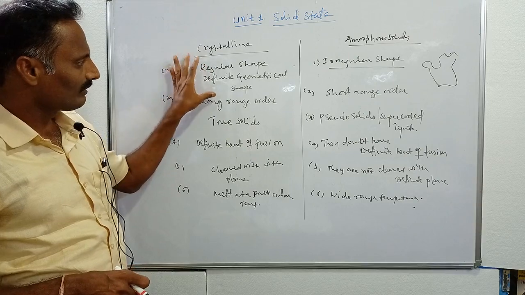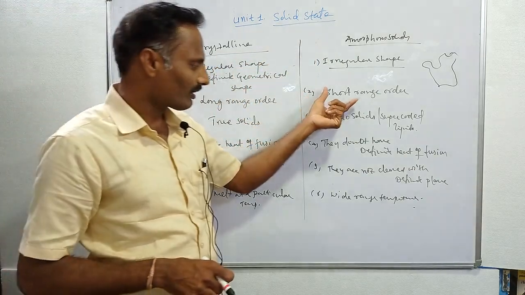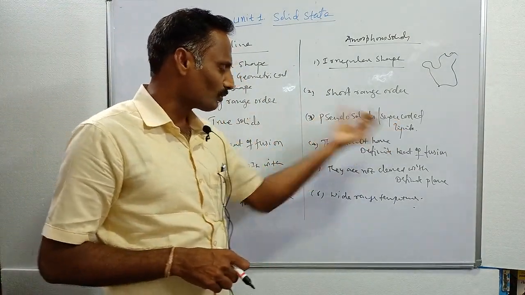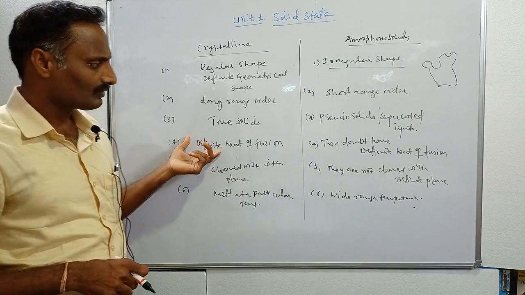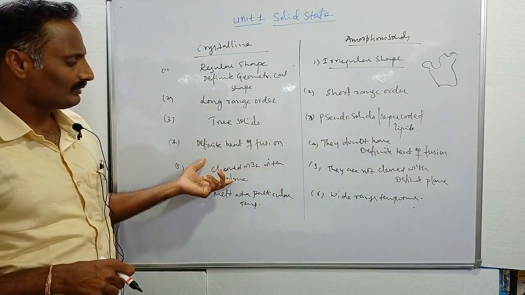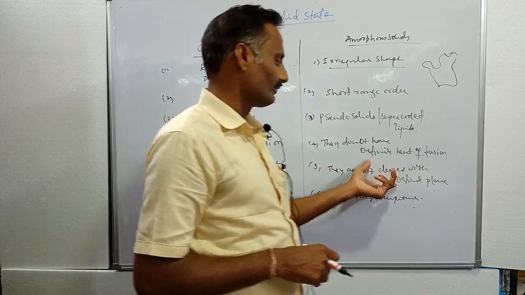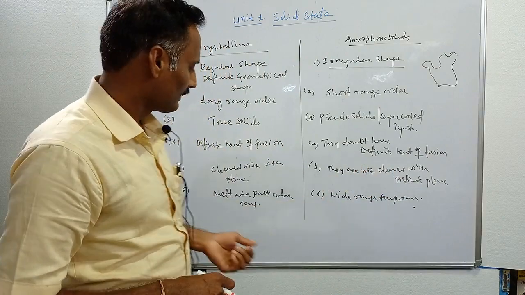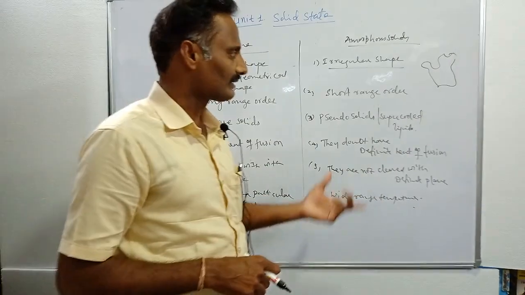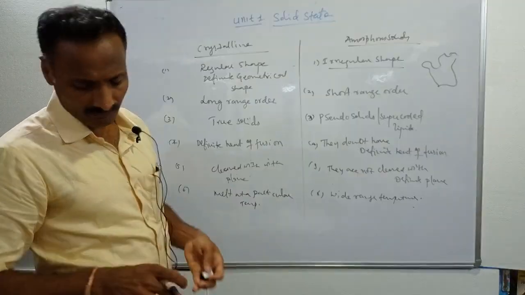Crystalline solids have a definite geometrical shape, while amorphous solids have an irregular shape. They have long range order, and amorphous solids have short range order. These are called true solids, and amorphous solids are called pseudo solids or supercooled liquids. Crystalline solids have a definite heat of fusion, and amorphous solids do not. During cleavage, crystalline solids are cleaved with definite planes, while amorphous solids are not, and they cleave into different forms. Crystalline solids melt at a particular temperature, but amorphous solids melt over a wide range of temperatures.